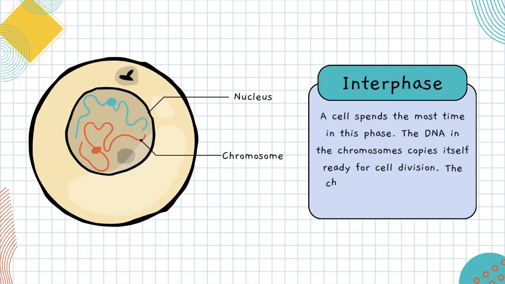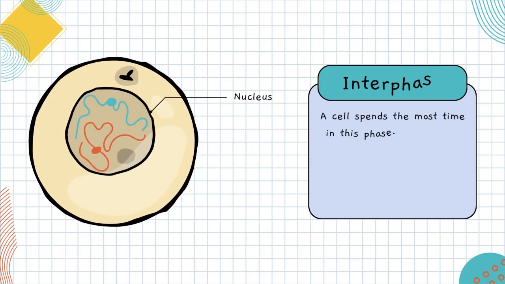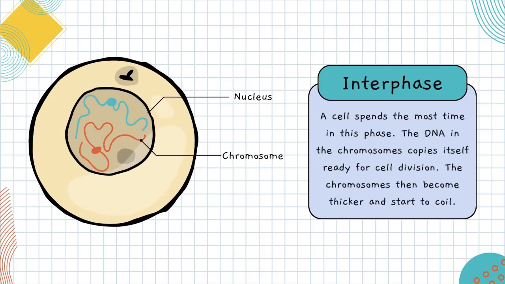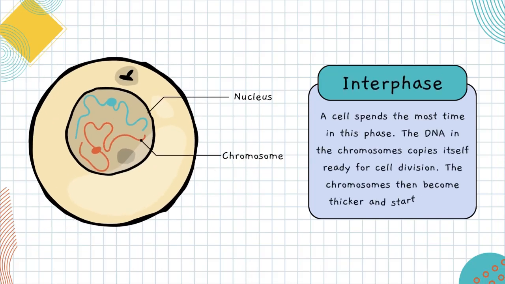Interphase. A cell spends the most time in this phase. The DNA in the chromosomes copies itself ready for cell division. The chromosomes then become thicker and start to coil.